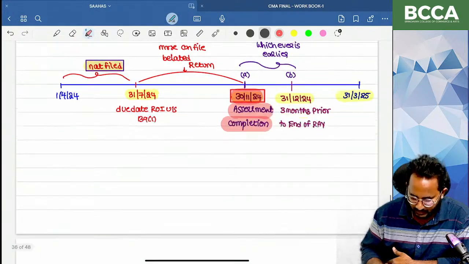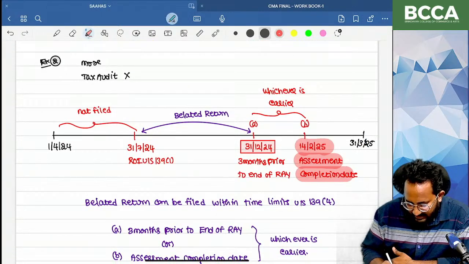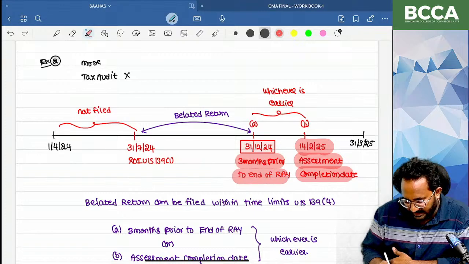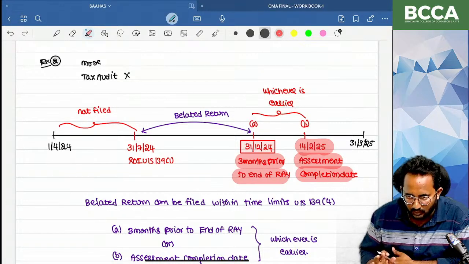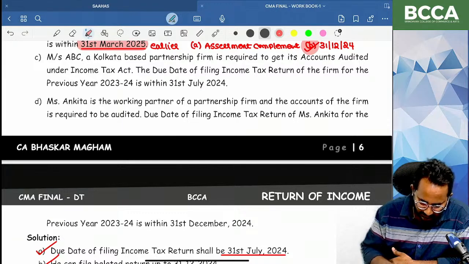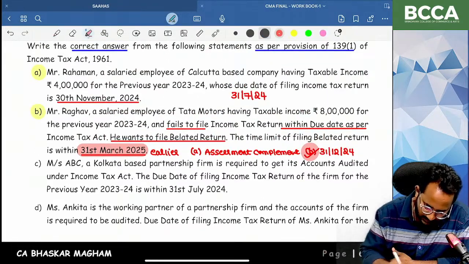Assessment completion. If that assessment completion is after this date, anyhow, what is the last date? 31st. So at any cost, you can file the belated return before 31st December 2024 only. So that's why this statement is incorrect. Shall we start the third question?